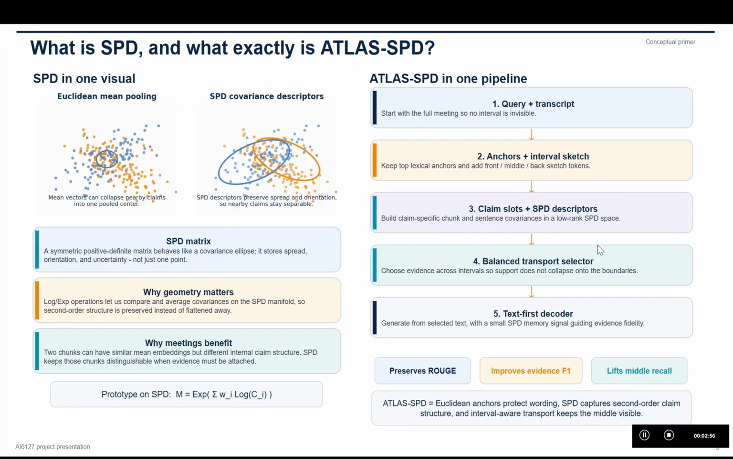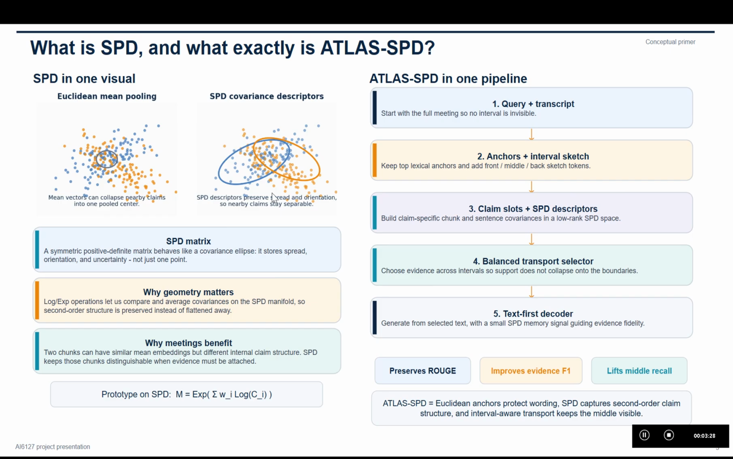So this slide is the conceptual primer. An SPD matrix is a symmetric positive definite matrix, which can be thought of as a covariance-like object. Intuitively, a mean vector tells us one average point, but an SPD descriptor also tells us spread, orientation, and internal structure. In the visual on the left, the point is the mean. The ellipse is the covariance geometry.